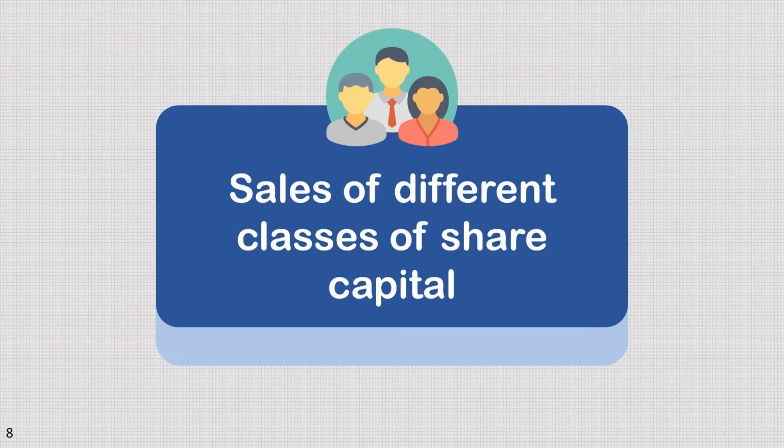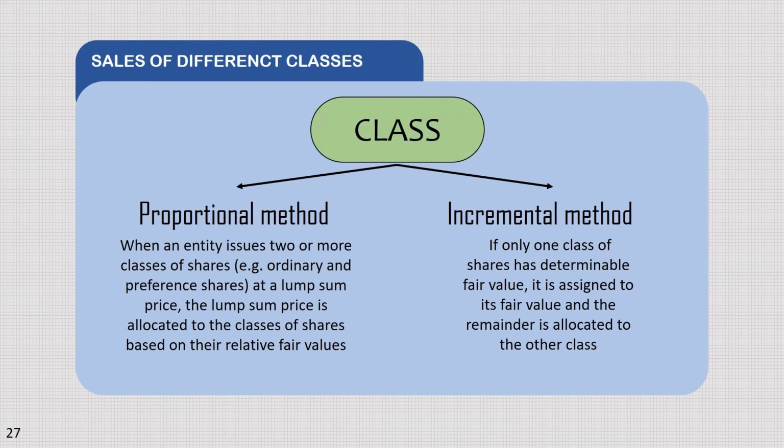Sale of different classes of share capital. Kapag nag-issue ang entity ng dalawa o higit pa na klase ng shares, halimbawa ay ordinary shares at preference shares, at a lump sum price o isang bayaran lang at hindi installment, i-allocate yung price nun sa kung anong klase ng shares ba yun base sa relative fair values nila. Ang tawag doon ay proportional method. Kung yung isang class of shares lang yung may determinable fair value, yung class na yun is assigned sa fair value nun, tapos yung matitira sa lump sum price is i-allocate na lang doon sa isa pang class. Ang tawag doon ay incremental method.